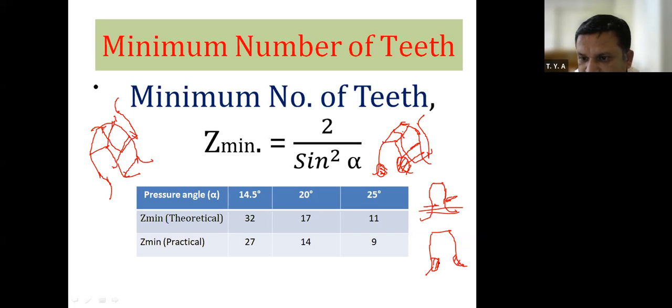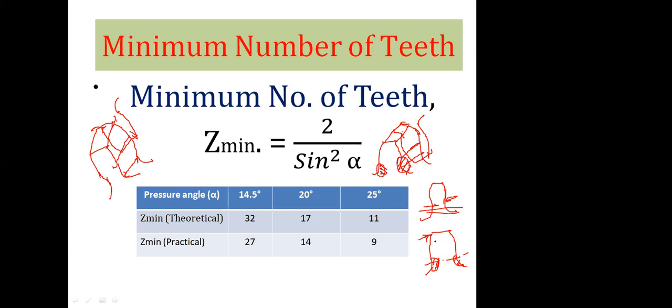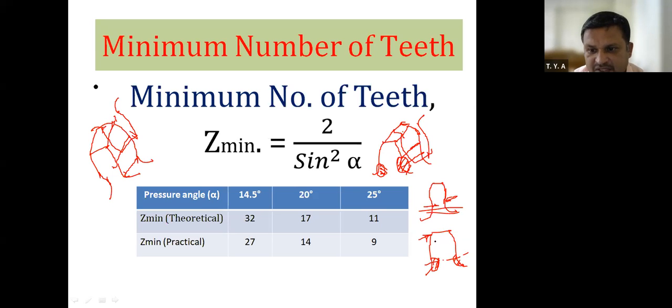Therefore, the gear tooth becomes weak at the base, and there are chances that if force acts, it will break from the base. That is why a minimum number of teeth is provided on the pinion to avoid interference.